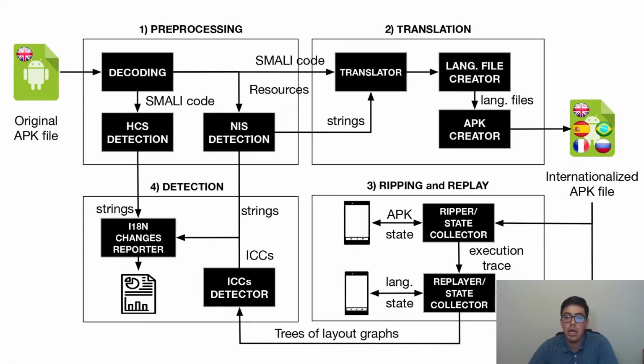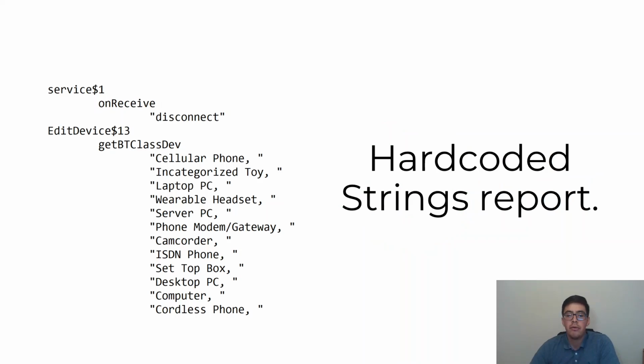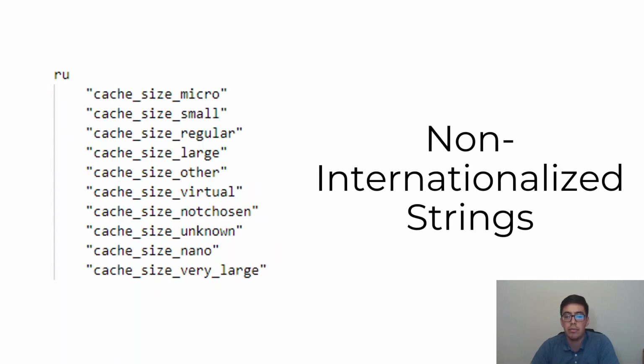Now we have seen how to run Hydroid and what happens when we execute. What we are missing is to understand the final result automatically generated. So what is inside the final report of Hydroid? First, we have the hard-coded strings report that presents the identified strings in a three-level layout, starting with the class name, followed by the method name, and finally the value of the hard-coded string.